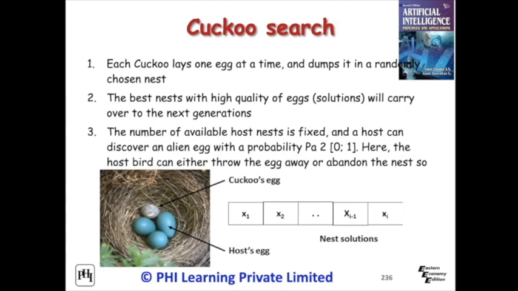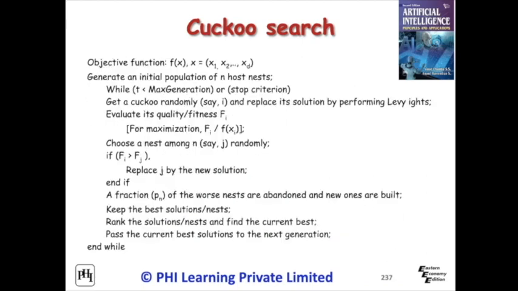Here we can see three groups with different number of nests. The algorithm can be drawn out to more complicated cases in which each nest has multiple eggs representing a set of solutions. Simple cuckoo search procedure is: 1. Each cuckoo lays one egg at a time and dumps it in a randomly chosen nest. 2. The best nests with high quality of eggs will carry over to the next generations. 3. The number of available host nests is fixed, and a host can discover an alien egg with a probability. Here, the host bird can either throw the egg away or abandon the nest so as to build a completely new nest in a new location.